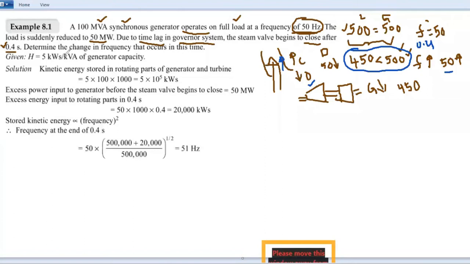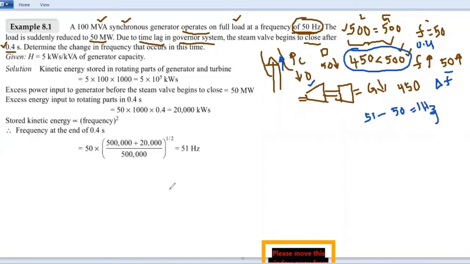In this condition, determine the change in the frequency that occurs in this time. So you have to find out what is the delta F. You will find out what is the frequency at the stable condition. It is 50 Hz. And what is the frequency because of this 0.4 seconds condition? Suppose you get 51 Hz. So 51 minus 50, you will get 1 Hz. So the change in the frequency, it is 1 Hz, that has to be found out.